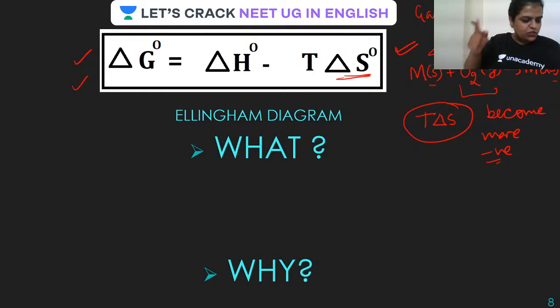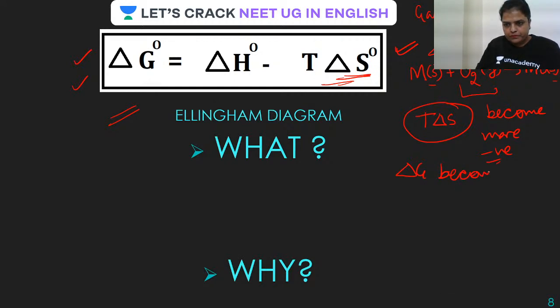Temperature should be raised so that T delta S becomes more negative. And we know that this is being subtracted here. So what will happen to delta G? It becomes less negative. I'm repeating, it becomes less negative.